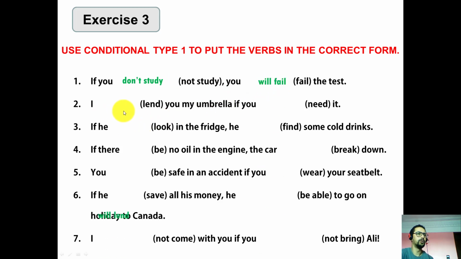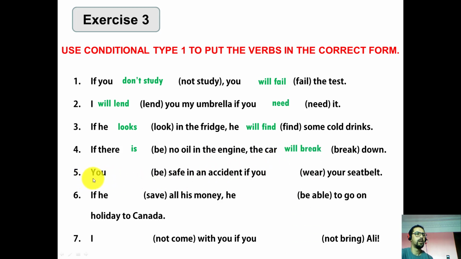I will lend you my umbrella if you need it. Well done. Number 3. If he looks in the fridge, he will find some cold drinks. If there is no oil in the engine, the car will break down.